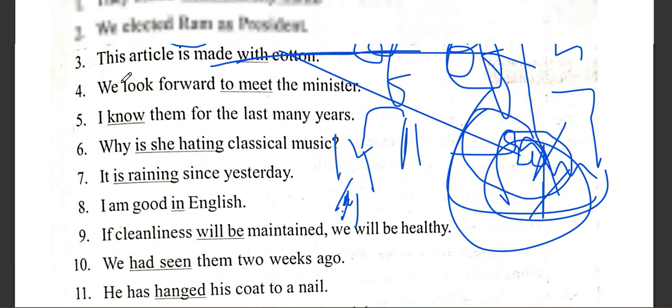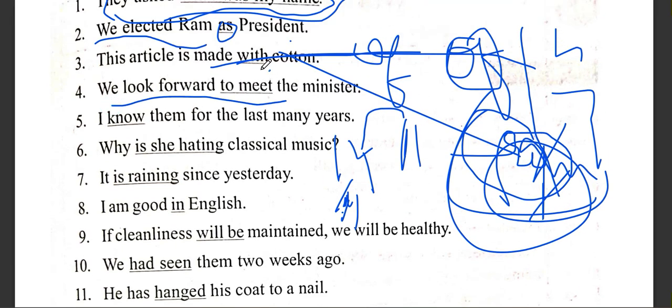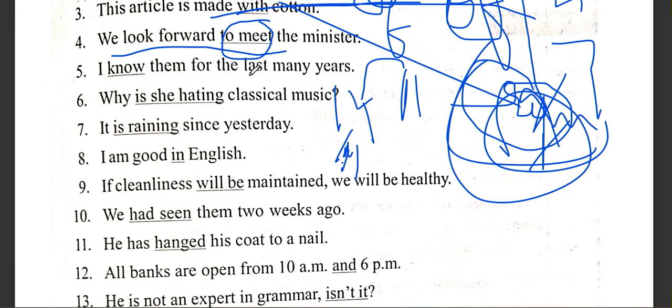Okay, we look forward to meeting you. Look forward to meeting. We use progressive. I know them for the last many years. For the last many years, it should be I have been knowing, but know is not a word that is used in progressive tense. So we must use I have known them.